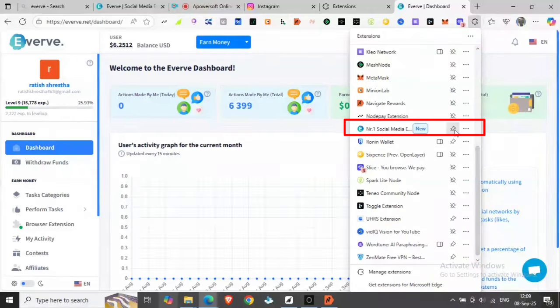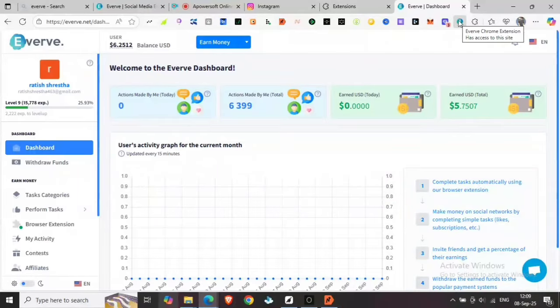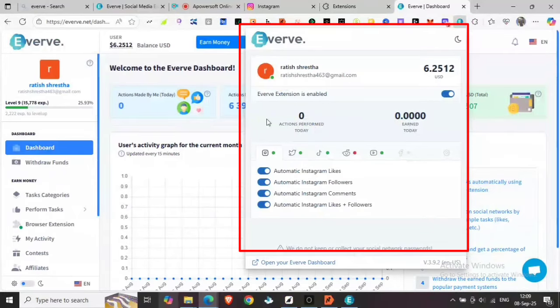We pin it, and in this way now the Everve extension is ready for use. Then when we click this extension, we can see different tabs available like Instagram, Twitter, TikTok, Reddit and YouTube.